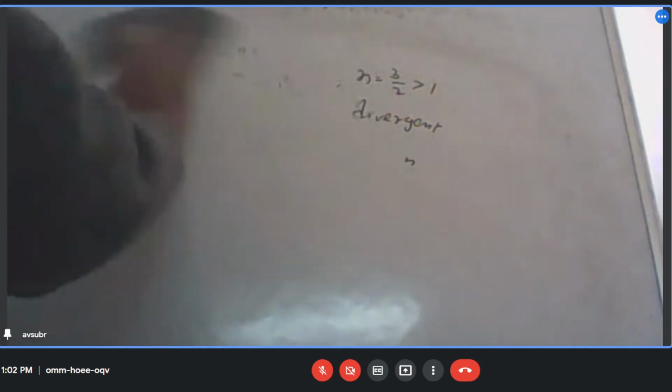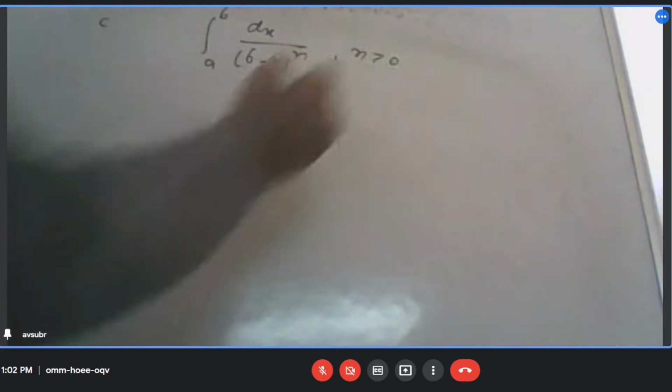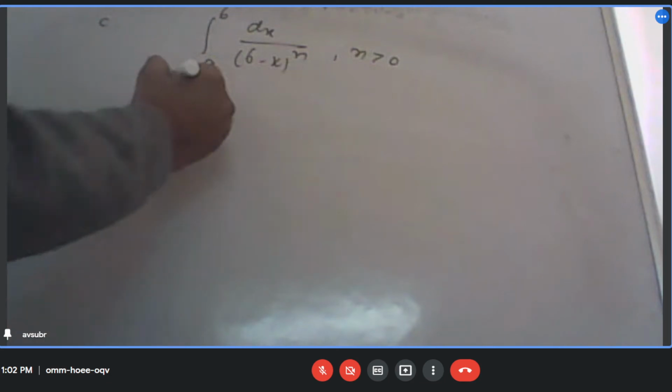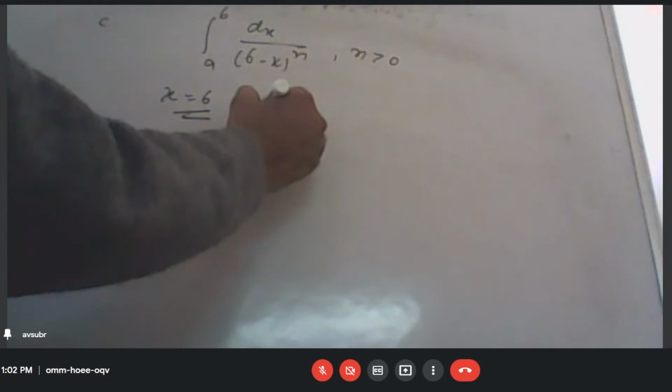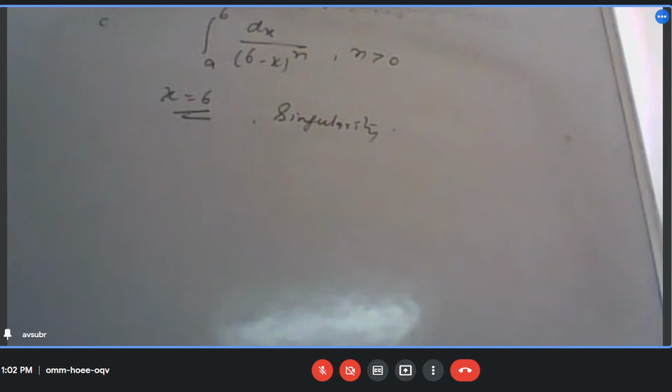So now suppose we have a case where the integral is like this, with b minus x to the power n. Where is the singularity? At b. Which point is b? It is the extreme right point. So this is the singularity point.